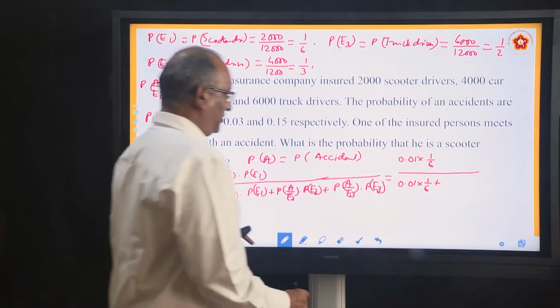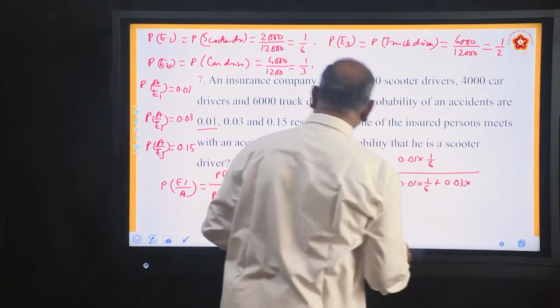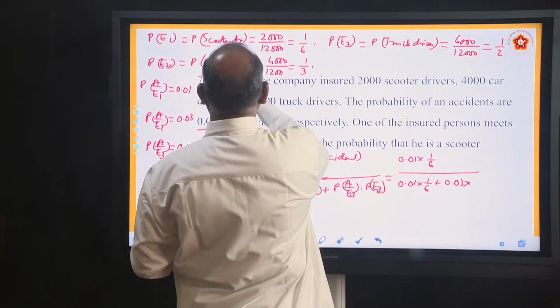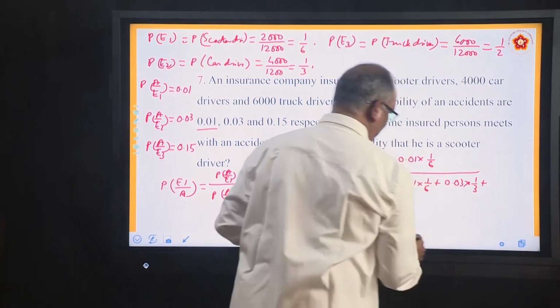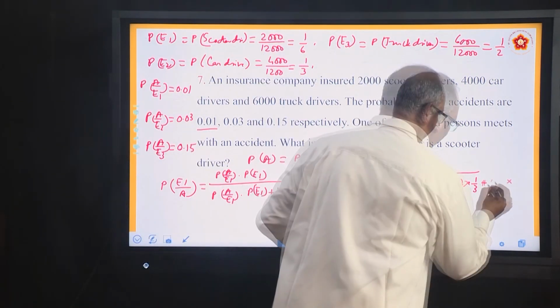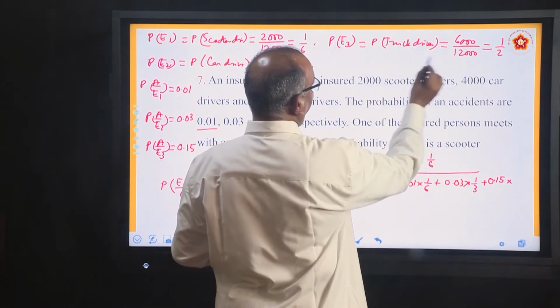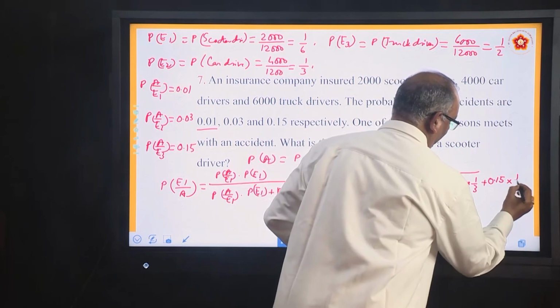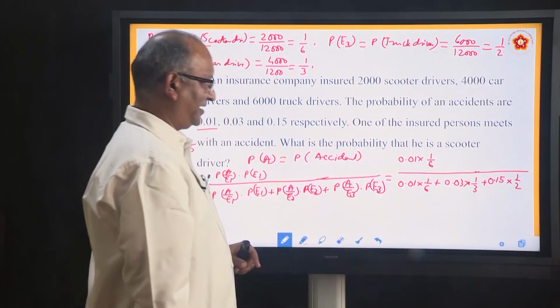P A by E2 is 0.03 into P E2. What is P E2? 1 by 3, plus the third one, P A by E3, 0.15, and what is P E3? 1 by 2. This is what we have to simplify.